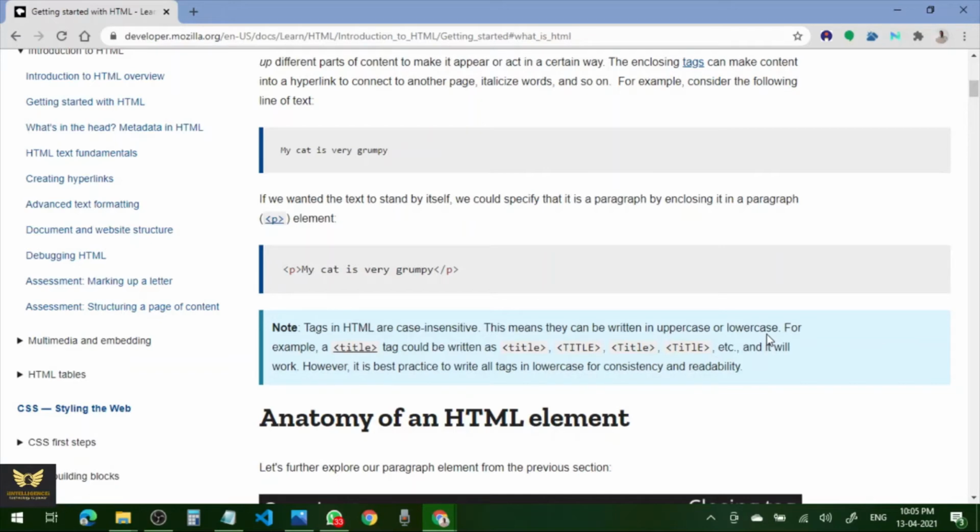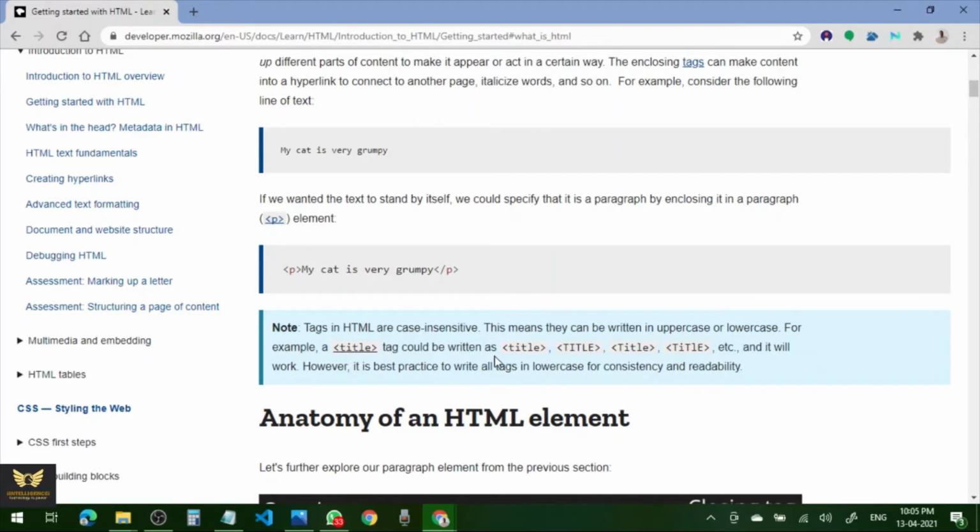It can be lowercase or uppercase, right? No problem. But normally we follow lowercase as a standard usage. We normally use small letters. For example, a title tag, less than, greater than, in between title, could be written like this.